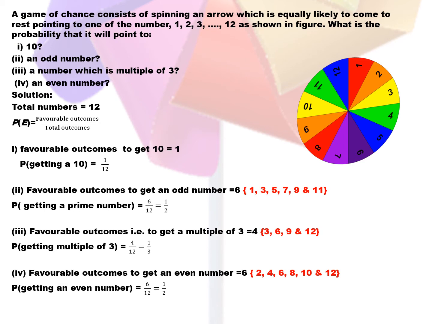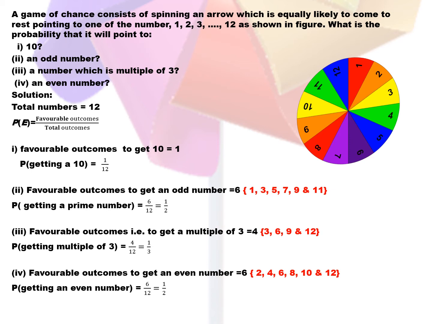Second question is, a game of chance consists of spinning an arrow which is equally likely to come to rest pointing to one of the numbers 1 to 12 as shown in the figure. What is the probability that it will point to 10, an odd number, a number which is a multiple of 3, an even number? Solution is, see we have total 12 numbers here and the probability is favorable outcomes divided by total number of outcomes. In order to get 10, we have only one favorable outcome, so the probability of getting a 10 will be equal to 1 upon 12.